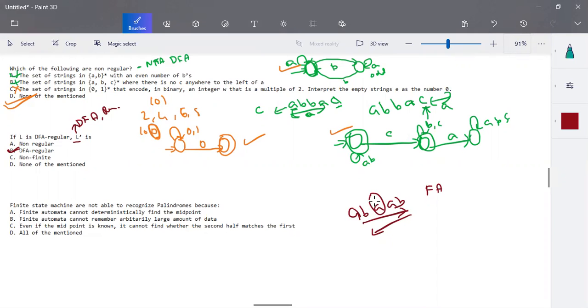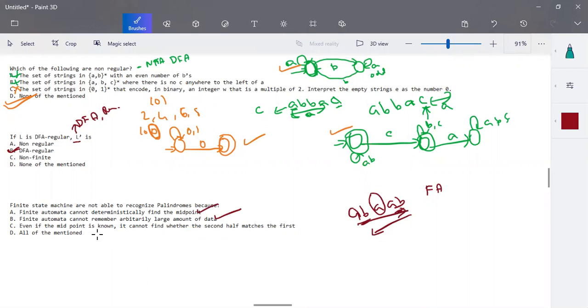And even if we know the middle element, we cannot compare the upper half with the lower half. Since we don't have any memory unit, we cannot compare this. So finite automata cannot deterministically find the midpoint. Yeah, this is also correct. And finite automata cannot remember arbitrary lengths of data. Yeah, we don't have any external memory unit. So this is also correct.